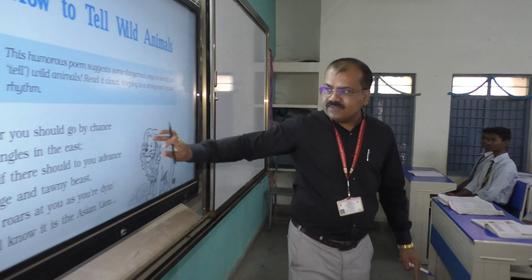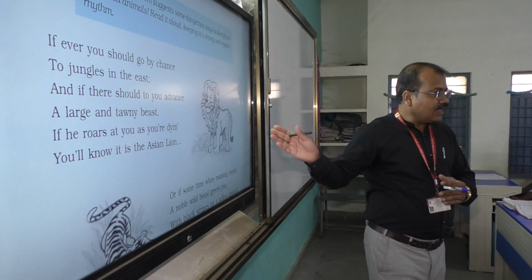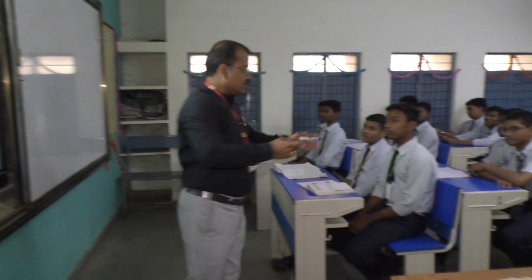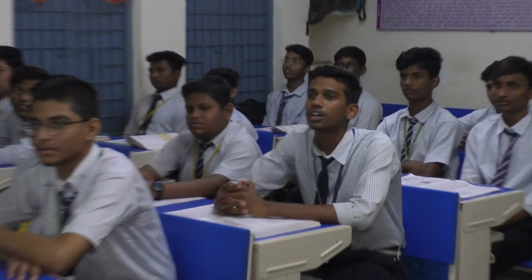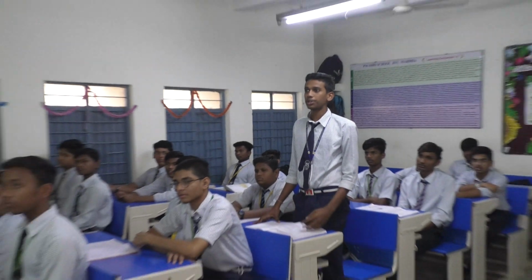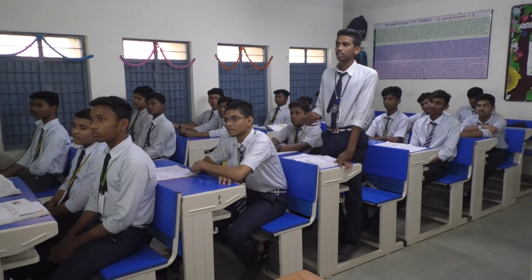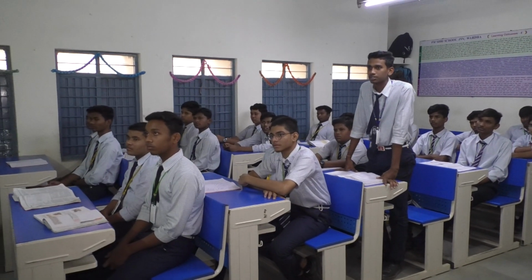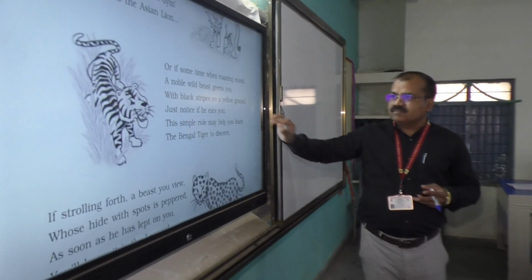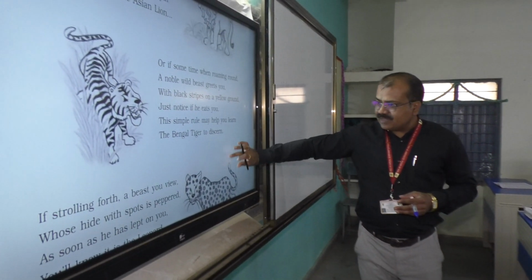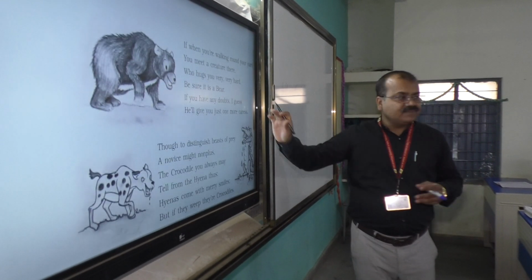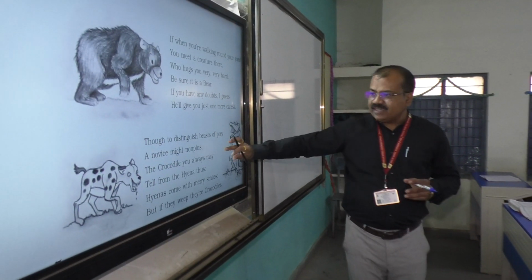At first, we saw which animal? Lion. How to identify the lion? If he roars at you. Yes, very good. The first rule is that if he roars at you, you are going to die, and second, if he tries to eat you. He roars and he eats you. Second animal we saw, that is the Bengal tiger. Third animal described by the poet is a leopard. Next we saw the bear. It hugs you very, very hard.